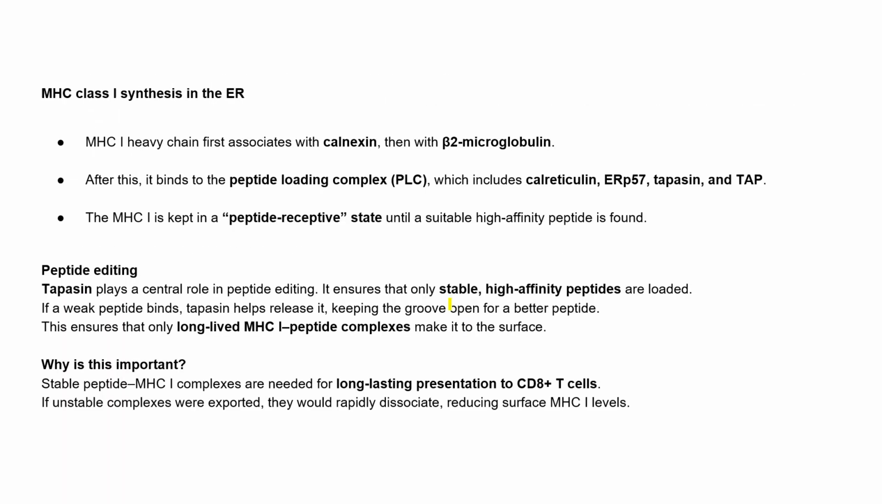How it happens is, during MHC class 1 synthesis in the endoplasmic reticulum, the MHC1 heavy chain is there. It first associates with calnexin, right? After that, it binds to beta 2 microglobulin. After this, they bind to the PLC, the peptide loading complex.